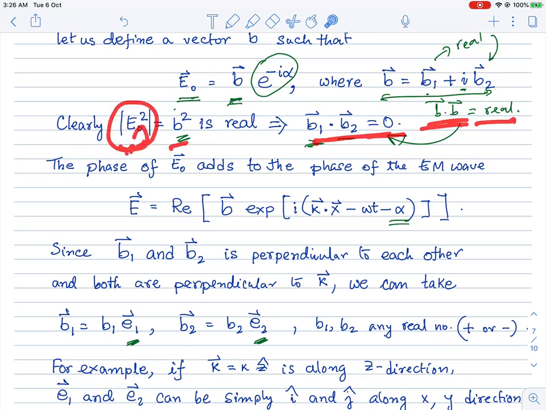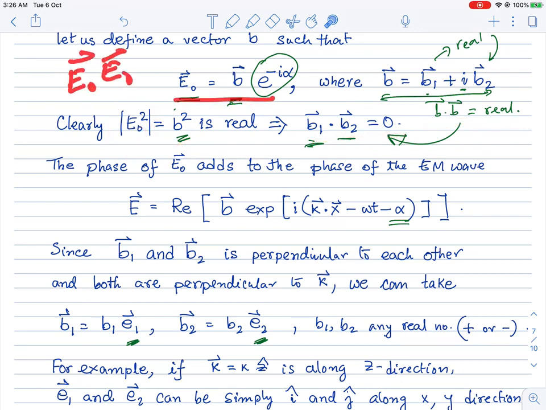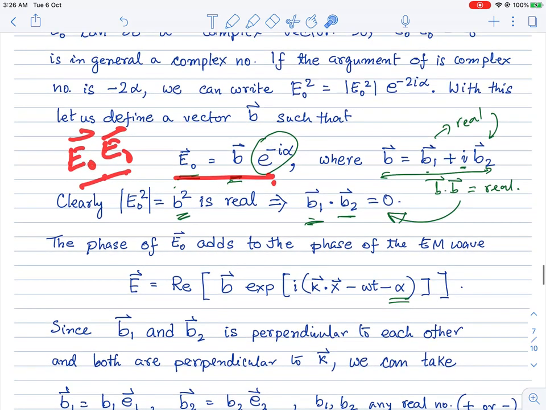So b1 and b2 had to be orthogonal by this condition, because b squared had to be real. b squared is equal to the modulus of E naught squared. Because if I take this and find E naught dot E naught, E naught squared, then I see that my phase is e to the power minus 2 alpha, and that will cancel this.